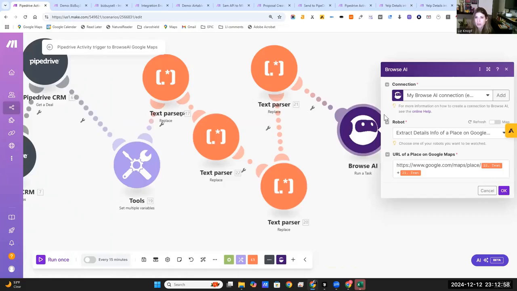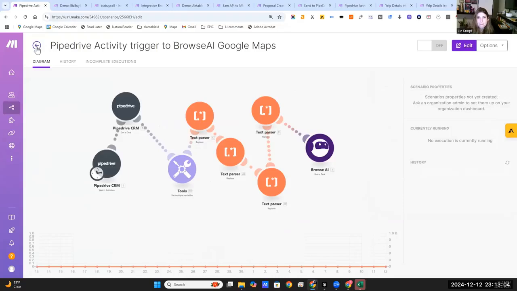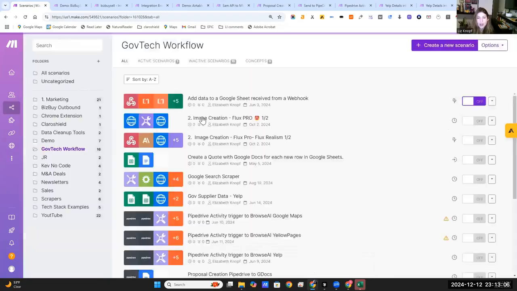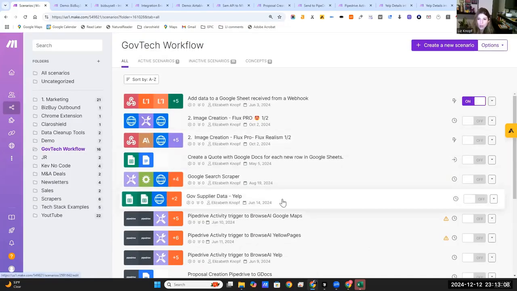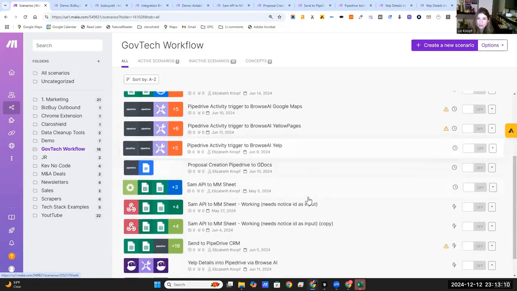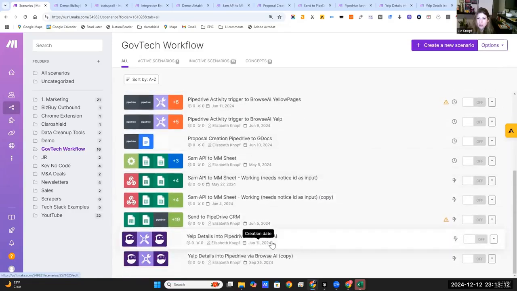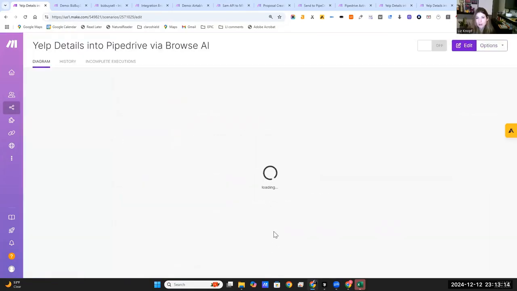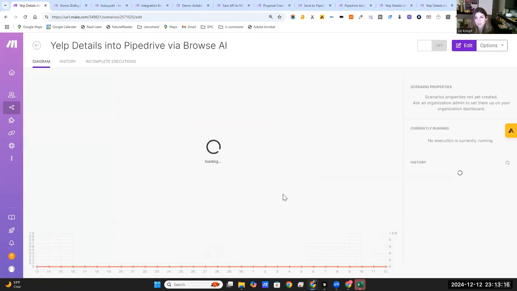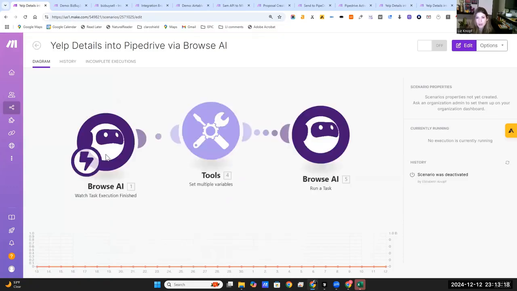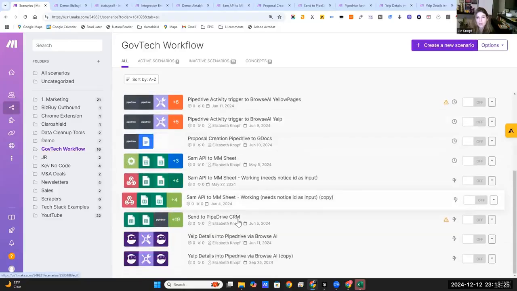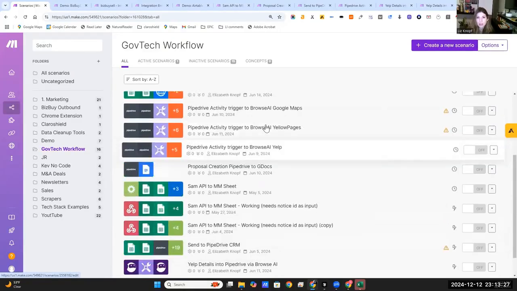I then scraped this information. So it would do that Google Map search and then go back. I had another robot waiting. Google Maps, other one. Then I had another one. This was actually for Yelp, but same idea. I was waiting, and then it would go and run the other one. And then ultimately, this could be populated back into your CRM.